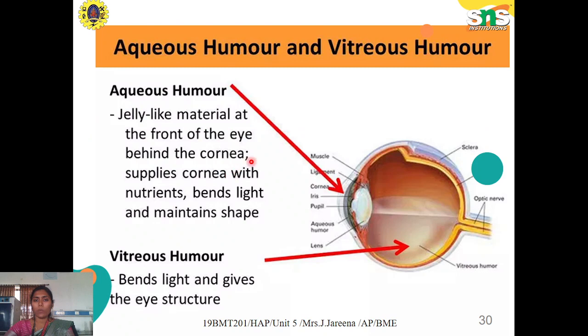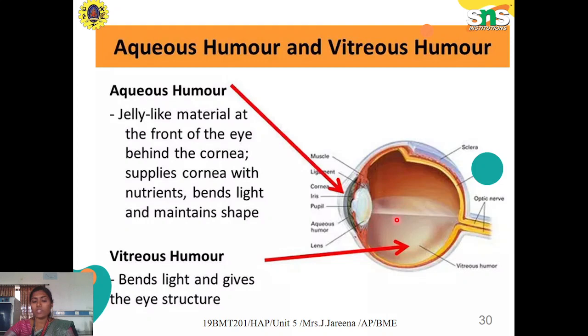Next is aqueous humor. Aqueous humor and vitreous humor are solutions present inside the eye. The anterior chamber is filled with aqueous humor, and the posterior chamber is filled with vitreous humor. This humor is a fluid solution that mainly helps to supply nutrients, bends the light, and helps to maintain the shape of the eye.